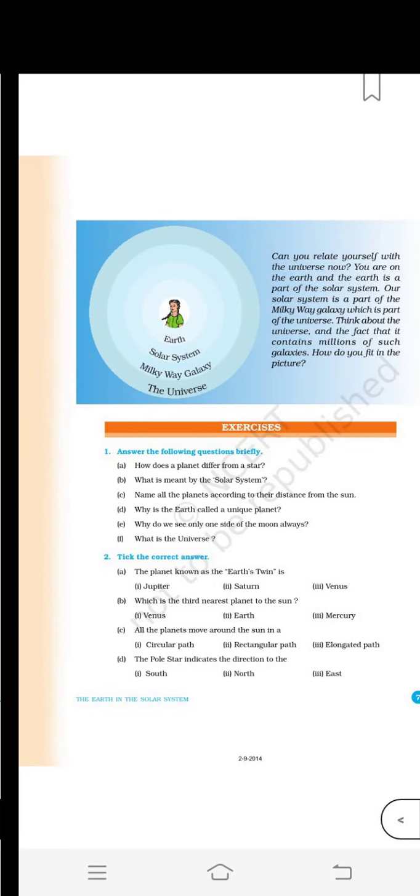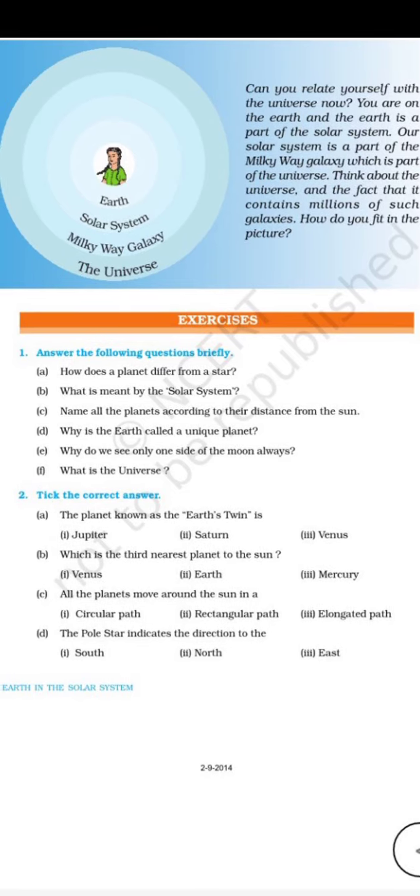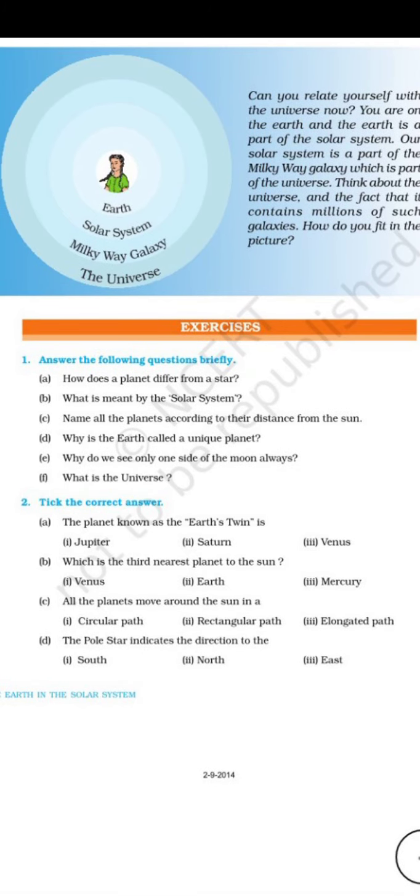So now we will come towards the exercise. Choose the correct answers. The planet known as Earth's twin: what is the planet that is Earth's twin? Venus. Because Venus's size and shape are similar to the Earth, we call it Earth's twin. So its answer is Venus.